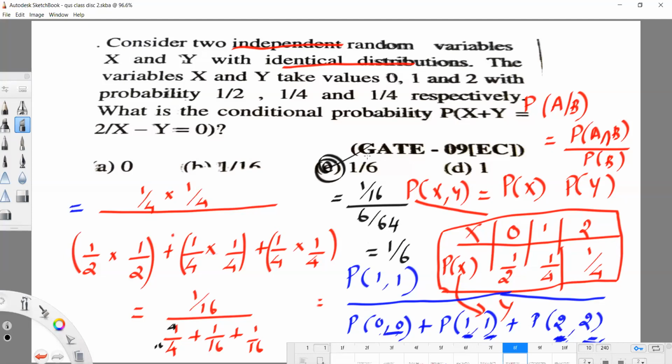This kind of problem is asked in various questions, but here it is very important that you observe that the variables are identical and also that they are independent. And we have to use the formula P of A given B, equal to P of A intersection B by P of B. So the final answer is 1/6.